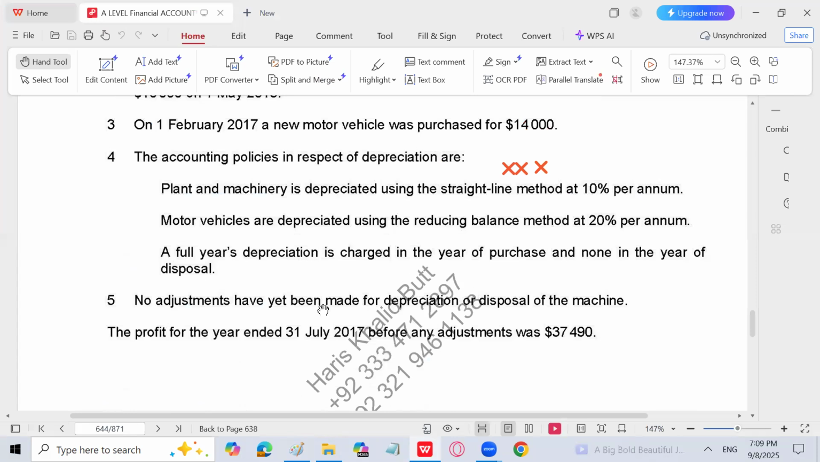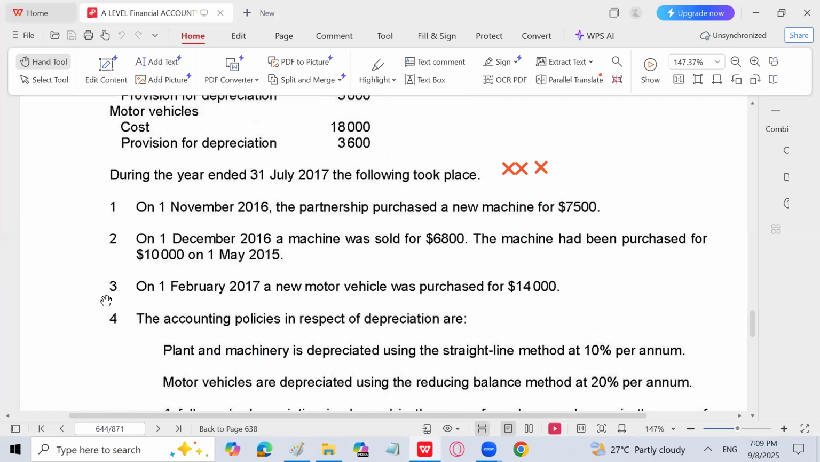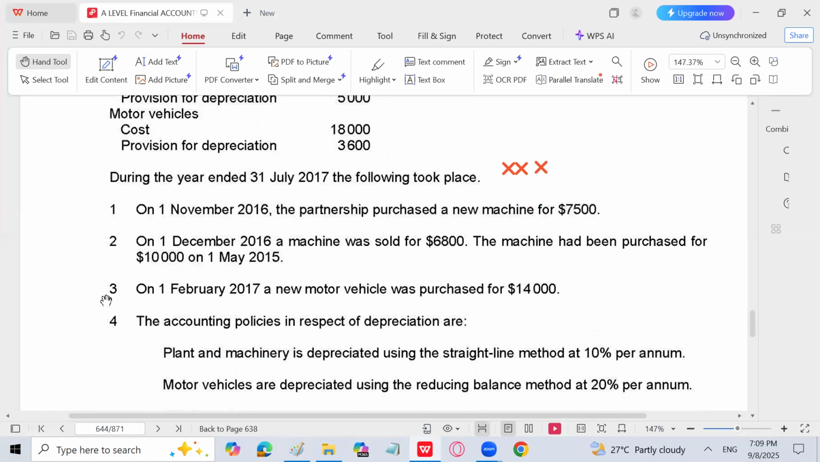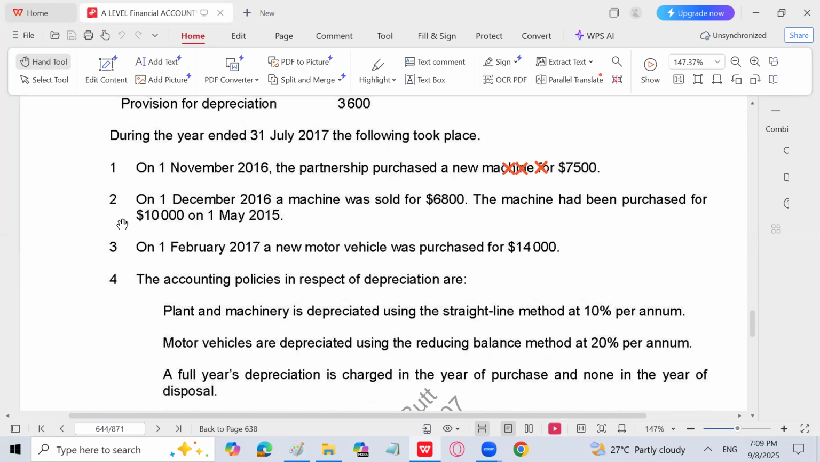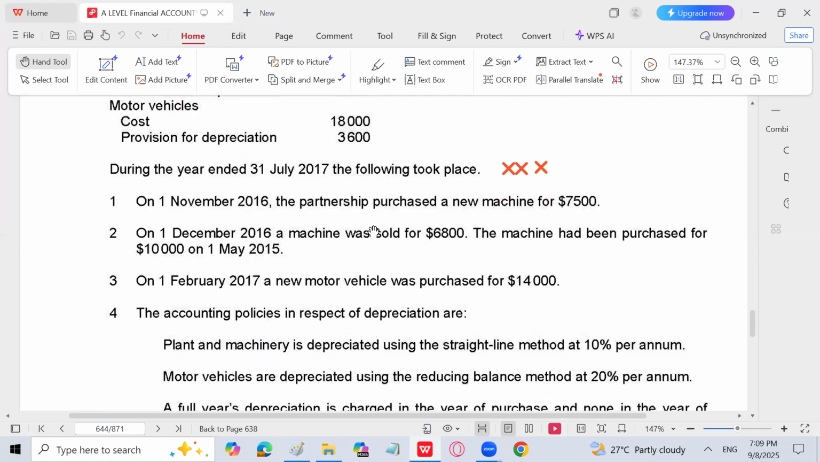No adjustment had yet been made for the depreciation or disposal of the machine. So we are done with the disposal of the machine. Now let's calculate the charge for the year. Charge for the year, we have steps. First step, calculate depreciation on the newly purchased asset.